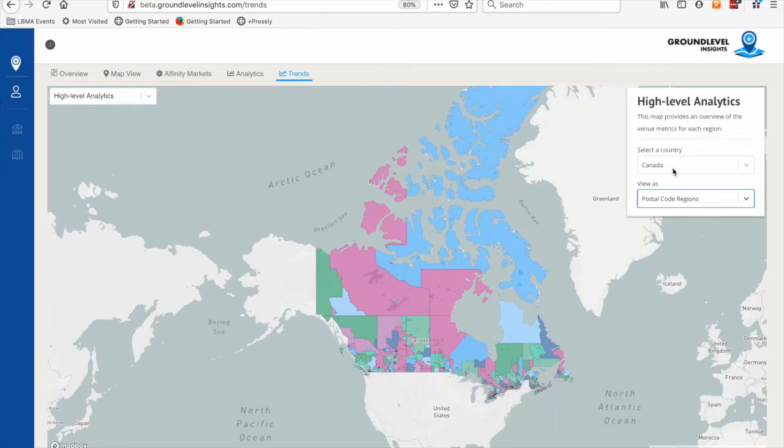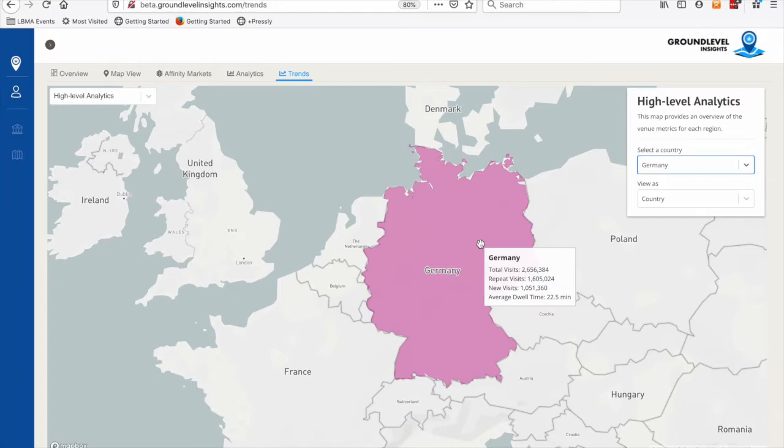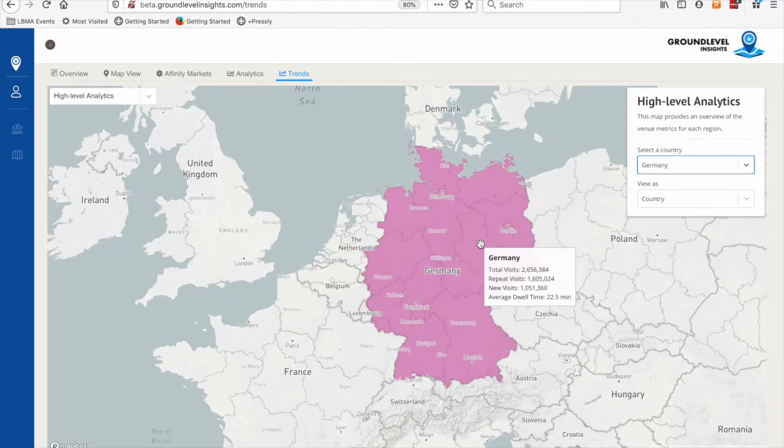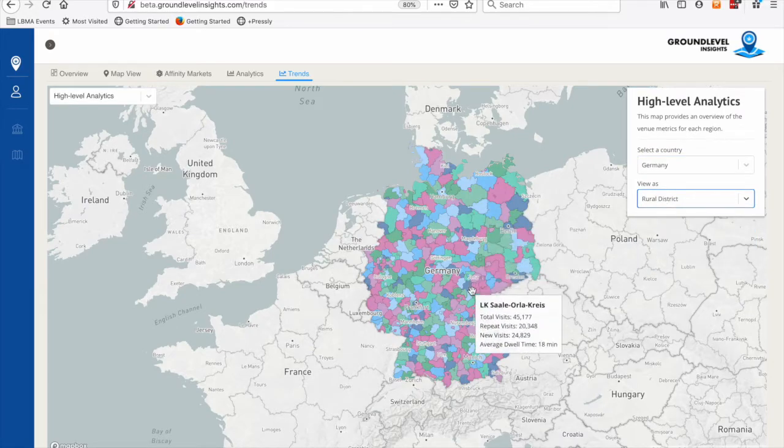And in a market like Germany, which is completely a medical CBD market, we can do the same thing and see what traffic looks like all the way down to what they refer to as rural districts.